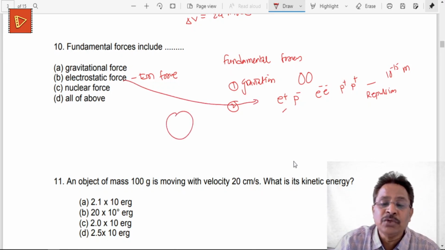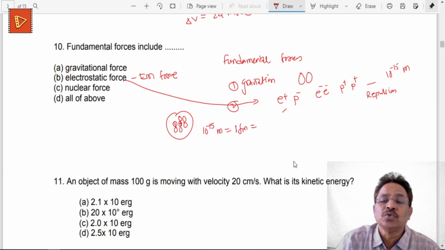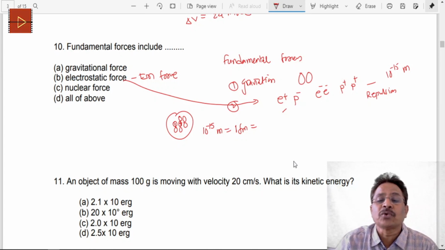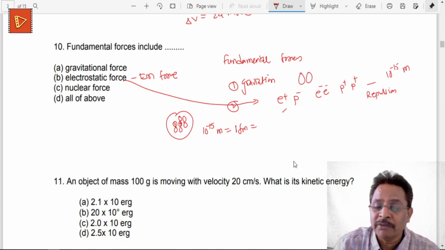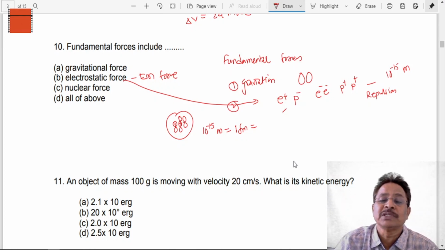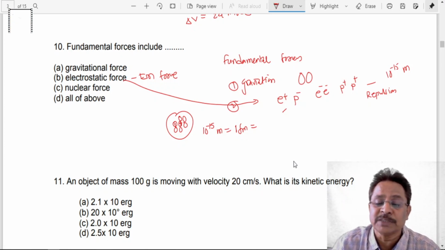Whereas inside a nucleus, all these protons and neutrons are there, even though protons are positively charged particles. In this case, if the distance is 10 raised to minus 15 meters, that is called 1 Fermi. These two protons attract each other. There is an interaction between these two protons where they start attracting rather than repelling. So in spite of having this repulsion, now these two protons will start attracting, and thereby all protons and neutrons can remain inside a very small space of the size 10 raised to minus 15 meters.